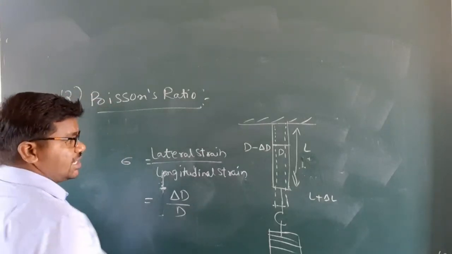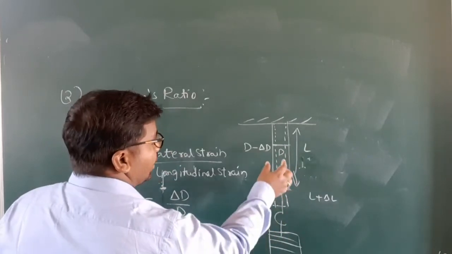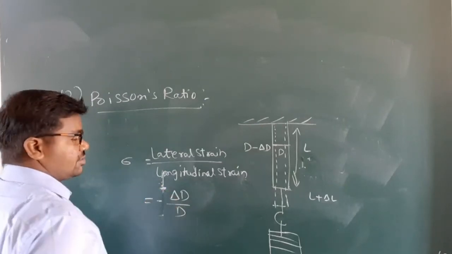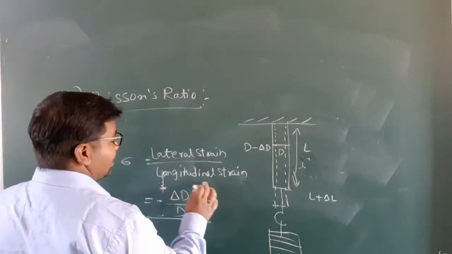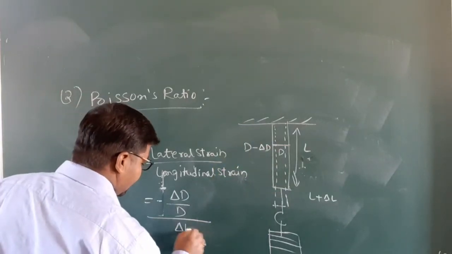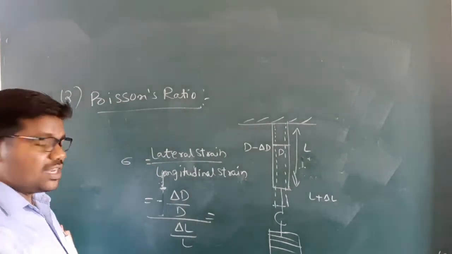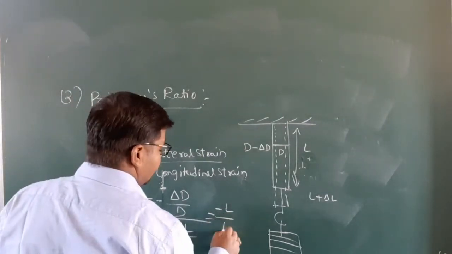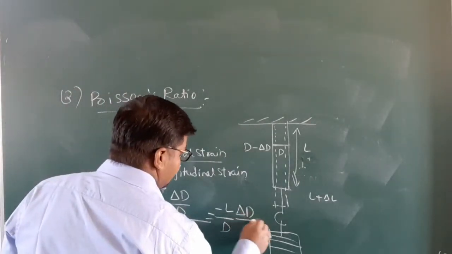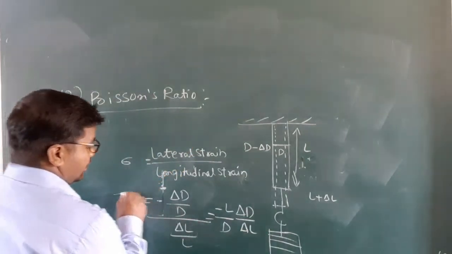It becomes negative because while applying the load, the diameter decreases, which is why there is a negative sign. This is divided by the longitudinal strain, the change in length by the original length, delta L by L. Finally we write sigma = minus L by d into delta d by delta L. So what is Poisson's ratio?